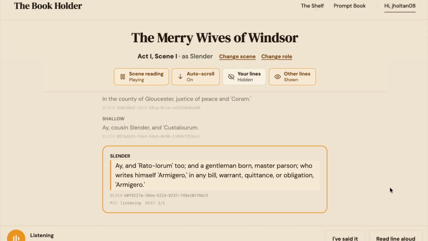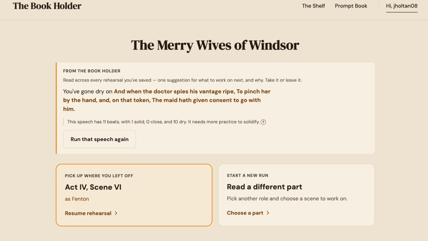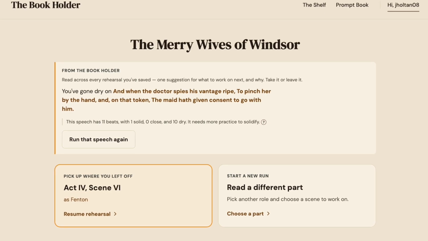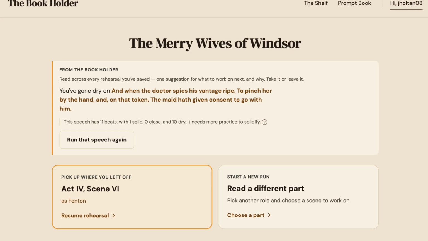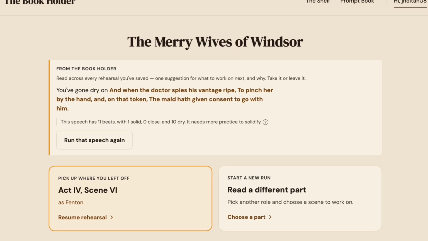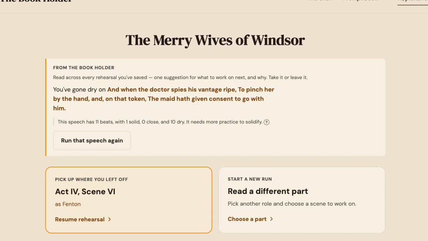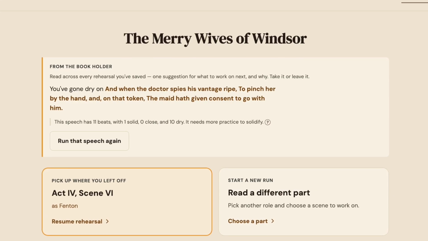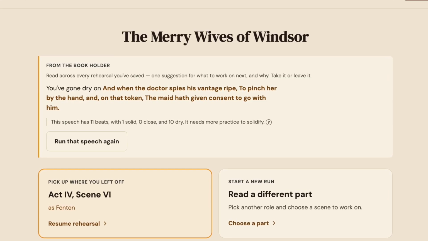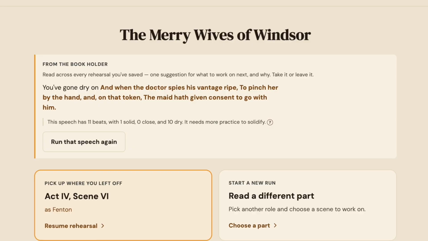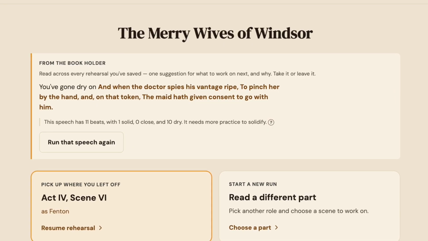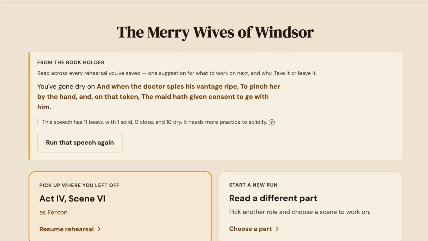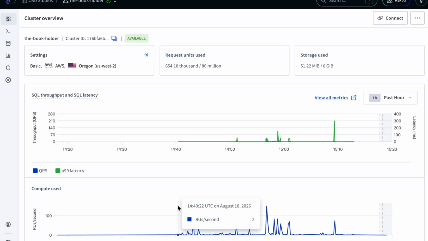It takes someone to read the other lines back to you, and that person isn't always there, but the bookholder is. And when the bookholder is used, you see not a dashboard, but decisions. The bookholder features a coach, an agentic coach, one that has picked out this line out of the entire play because it knows that she has missed it 3 times in the last 4 runs. The coach has read her entire history and has decided that this is the focus.